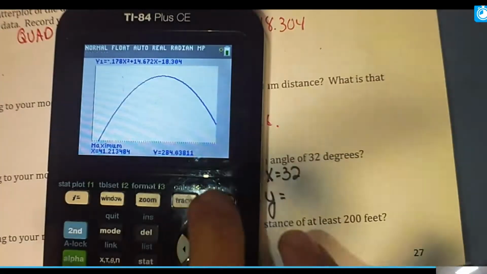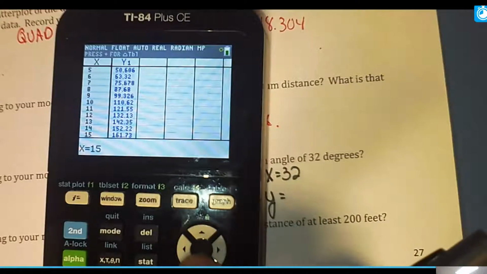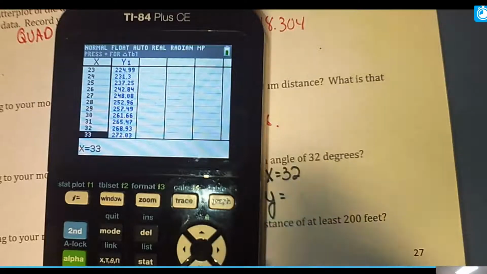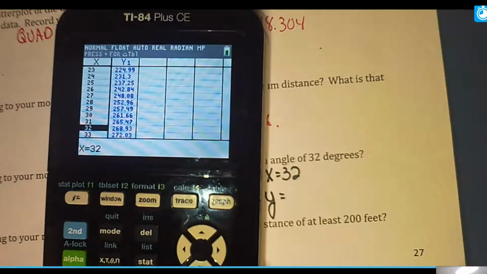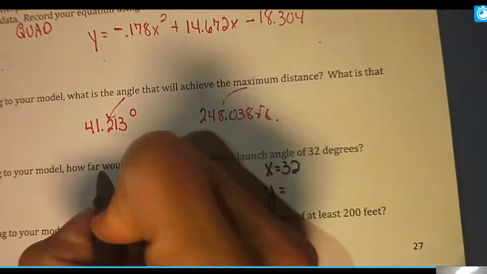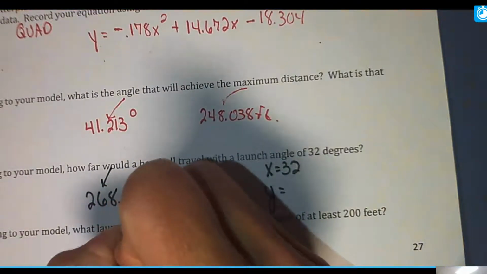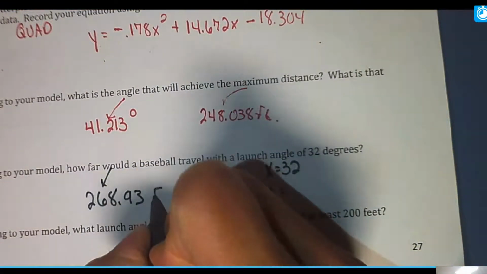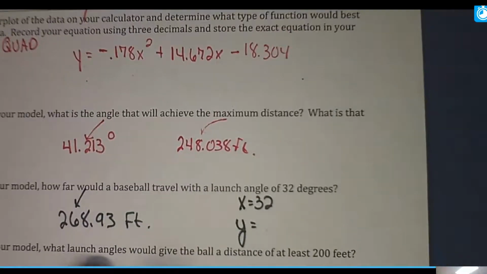So hit second graph, and we're just going to work our way down until I get to 32. To me, that's just the easiest option. Some calculators go slower and faster, but there's 32, and it's 268.93. So how far would the baseball travel? 268.93 feet.